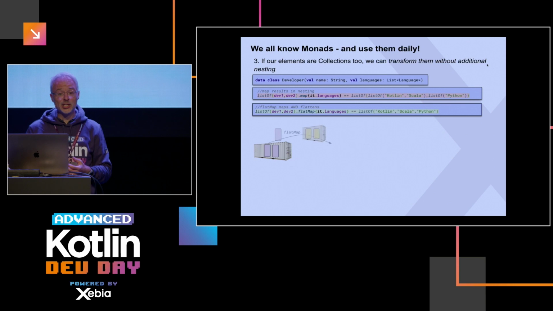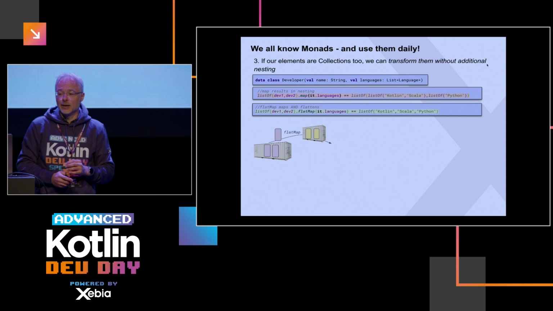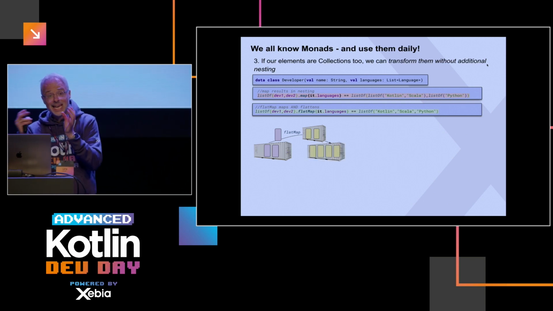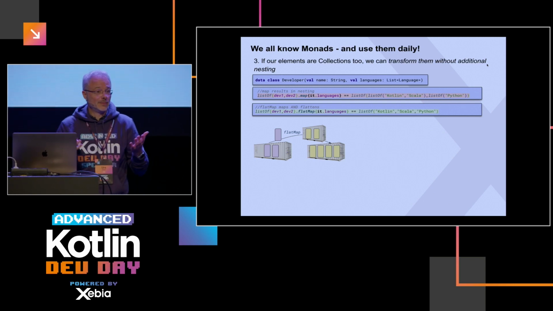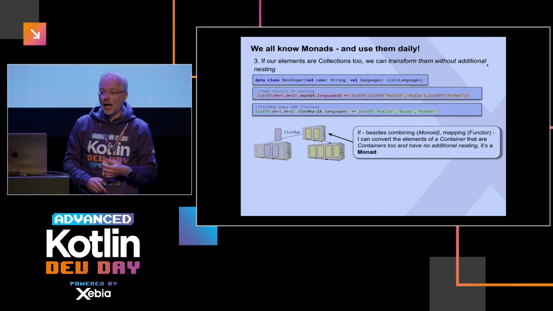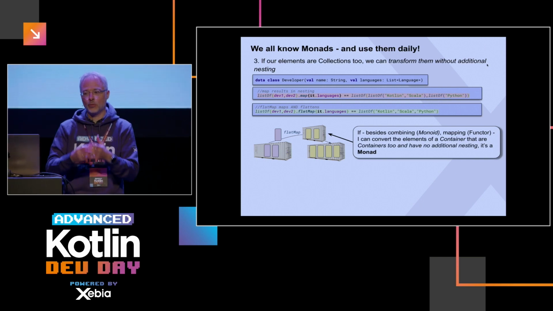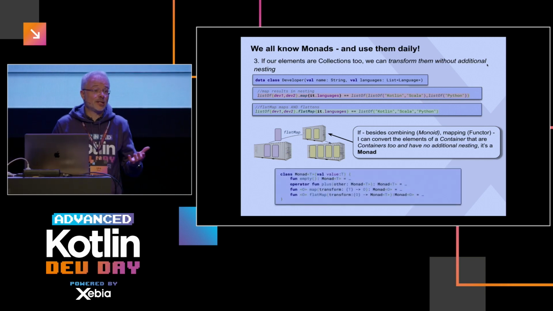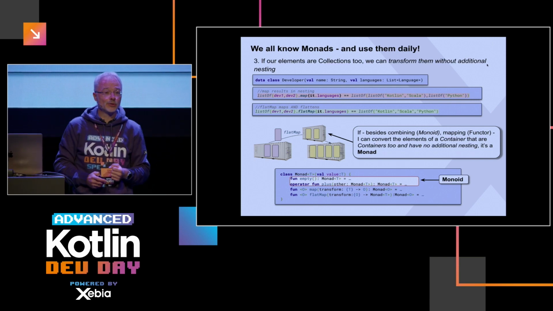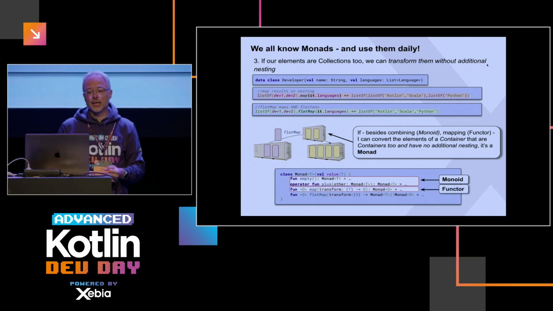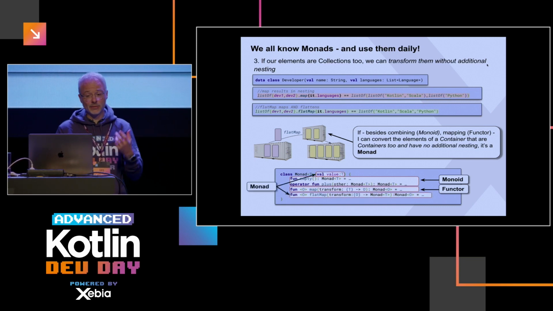What does flatMap do? Each element you transform results again in a container. We make sure that at the end, the additional container introduced is flattened out. That's basically it. And when you combine the capabilities we had before, so the functor, the monoid, with this flatMap, then we get basically a monad. All combined together. When we can combine things and create empty containers, it's a monoid. When we can map over things, it's a functor. And as I said, all these capabilities are part of the monad where we have this flatMap method.